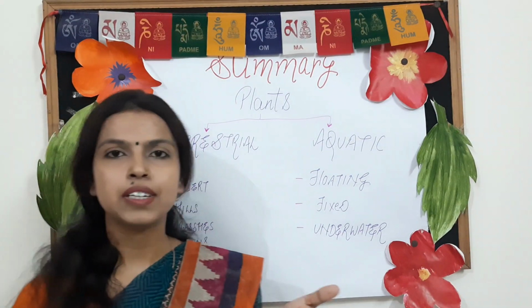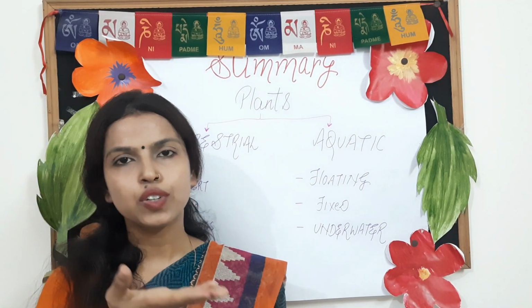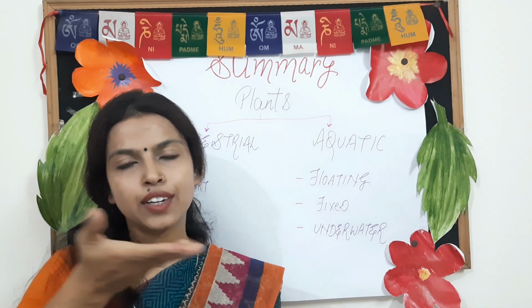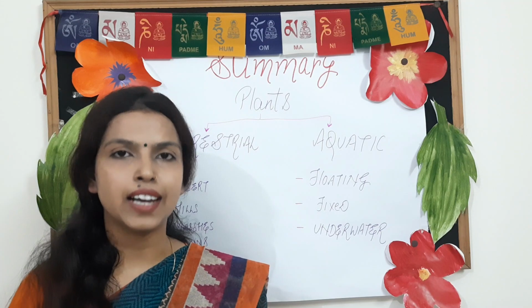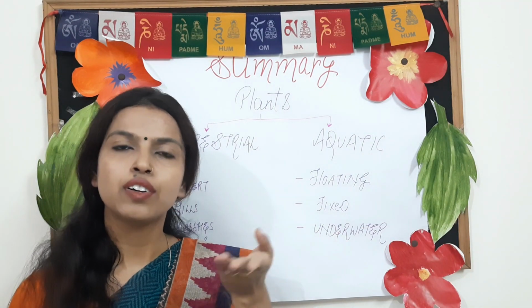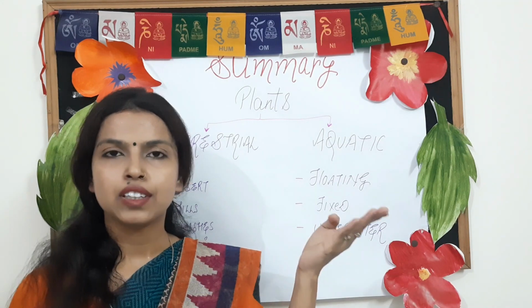Floating, as the name suggests, are those which float over the surface of water, like algae. You must have seen that green layer over the surface of water, that is algae. So floating plants float freely on the surface of water, and they move along with the water.